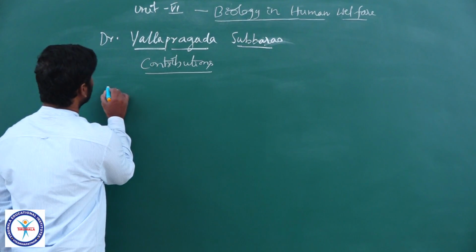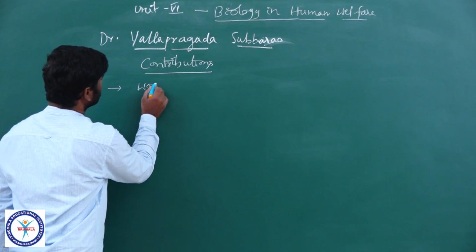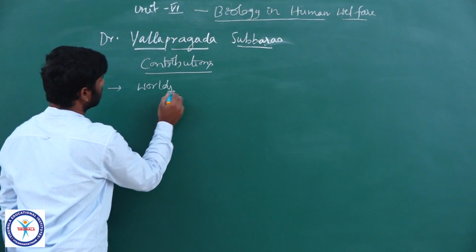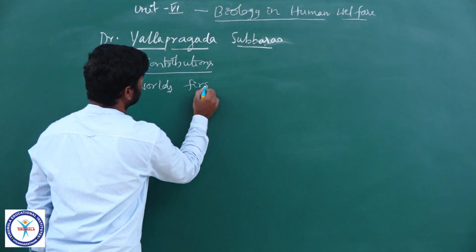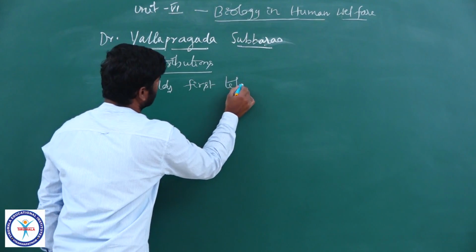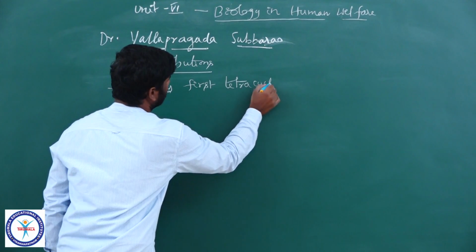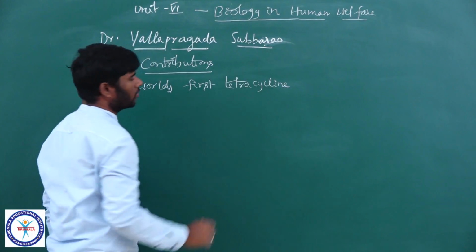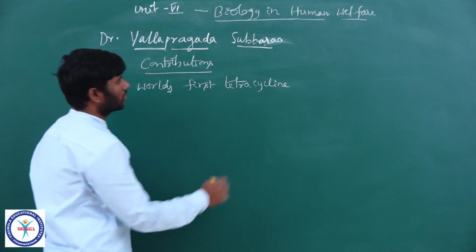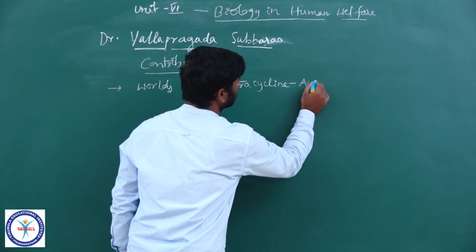Subbarao ji discovered the world's first tetracycline. The first tetracycline is aureomycin.